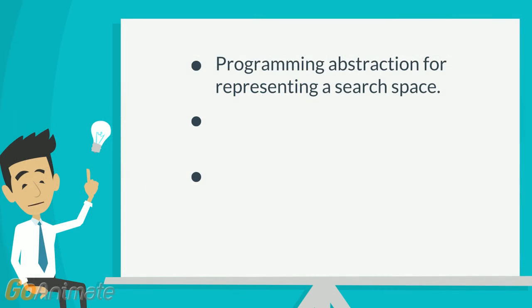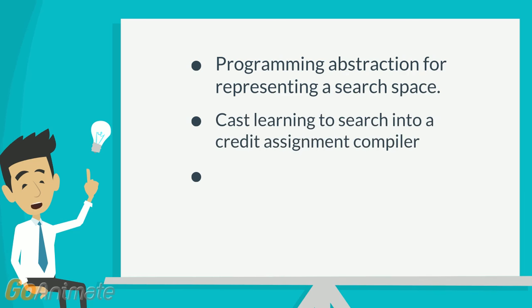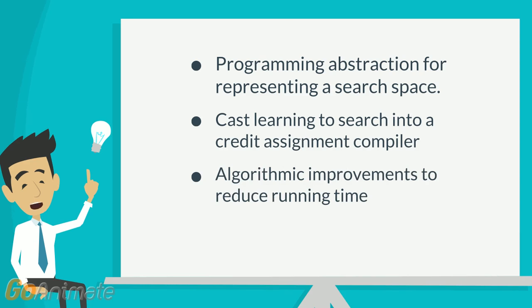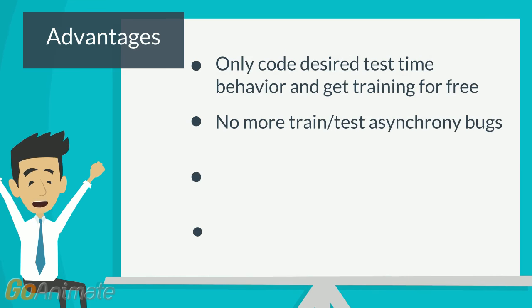In this paper, we show the search space can be defined by an arbitrary imperative program. Turning learning to search into a credit assignment compiler, which translates the user-specified decoding function and labeled data into updates of the learning model. Together with several algorithmic improvements, this radically reduces both the complexity of programming and the running time. The programming interface allows us to use the same decoding function for training and prediction, preventing common train-test asynchrony bugs.